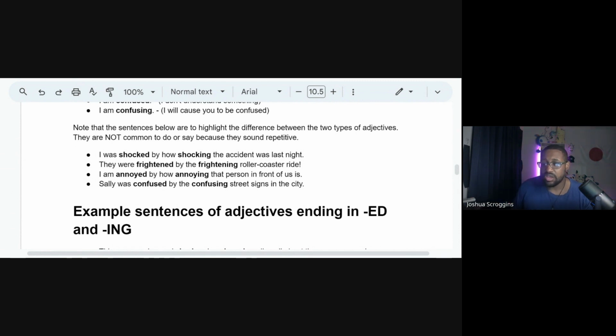All right, so let's see. Do we have a difference between UK English and US English with these rules? So really, no, not too much. The biggest difference between UK and American English is some words are used more commonly than others. Most of the grammar rules, I would say about 98 to 99%, are exactly the same.